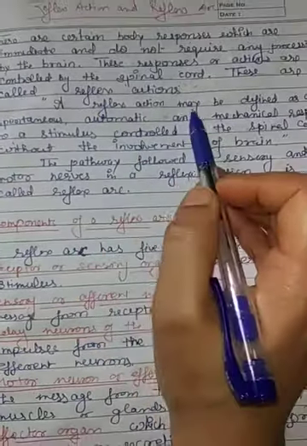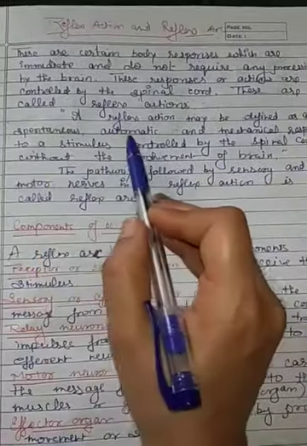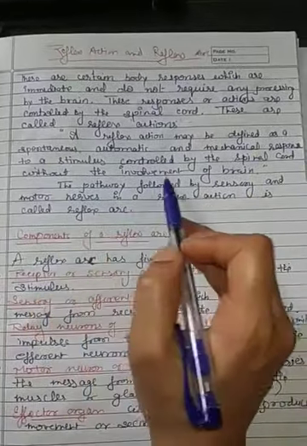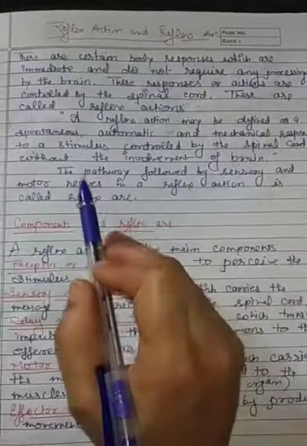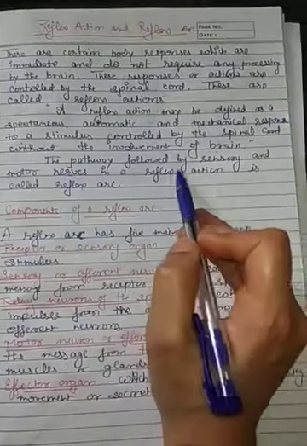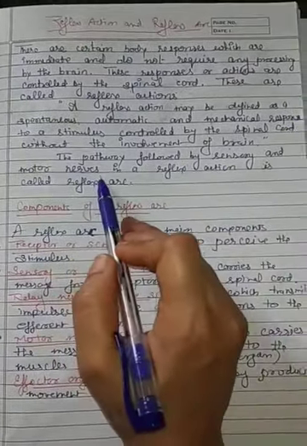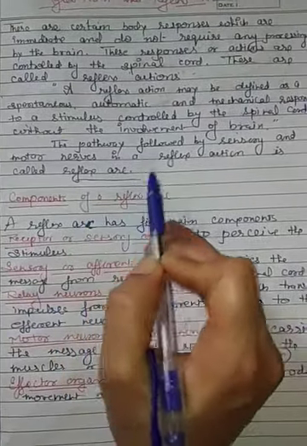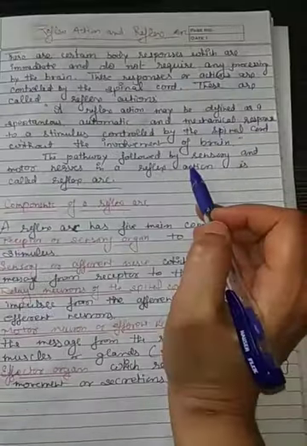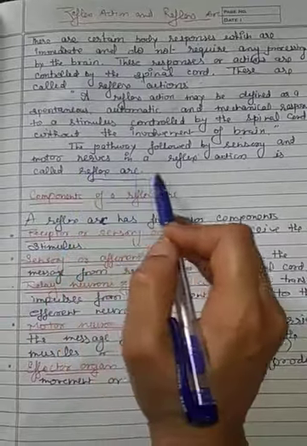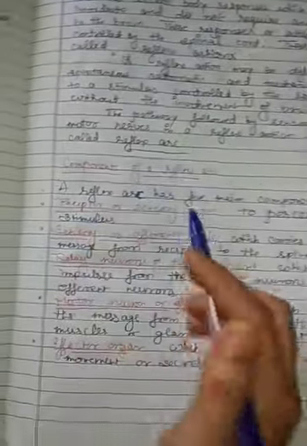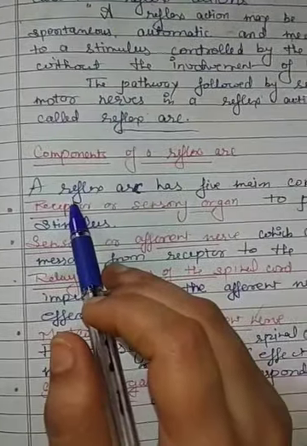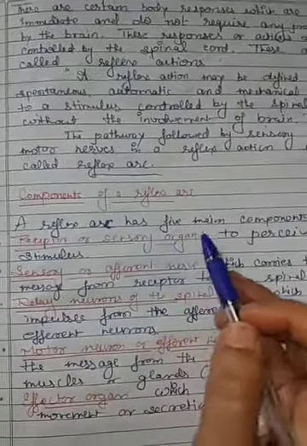A reflex action may be defined as a spontaneous, automatic, and mechanical response without the involvement of the brain. Okay. Now, the pathway followed by sensory and motor nerves in a reflex action is called the reflex arc. Now, what are the components of the reflex arc? A reflex arc has 5 main components.